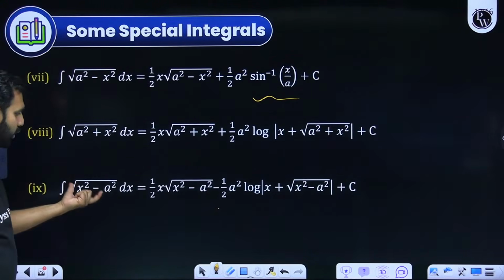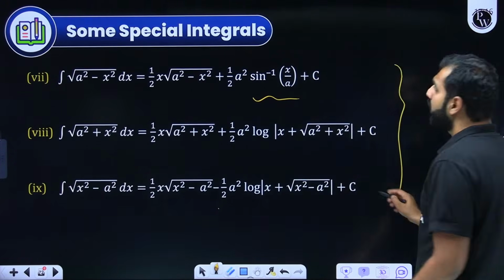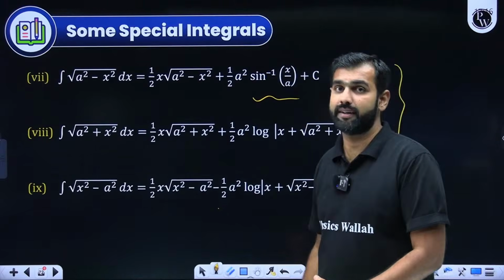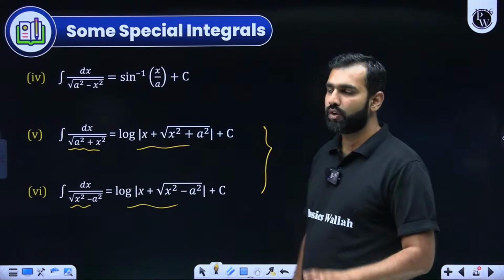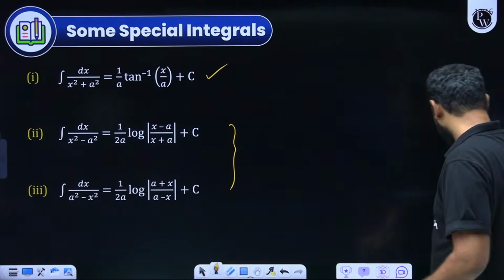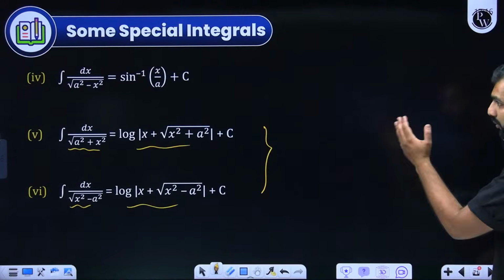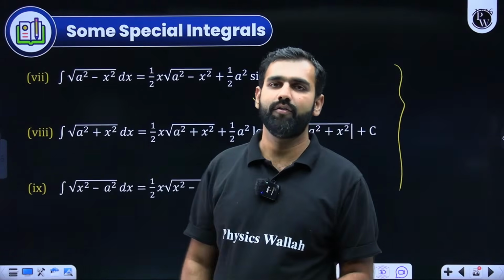And same with under root x square minus x square, this one. So these three, you could remember if you could see some pattern here and some relation of these three with these three. So these 9 formulae, which 9? 3 from here, 3 from here, and 3 from here. Take a note of these 9 formulae.